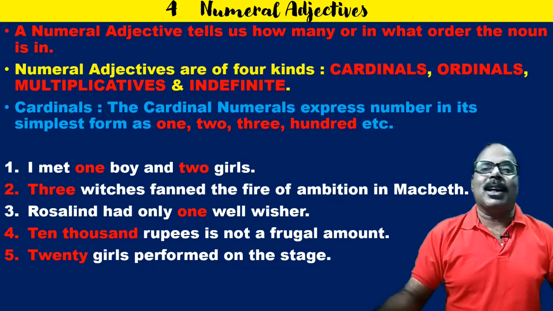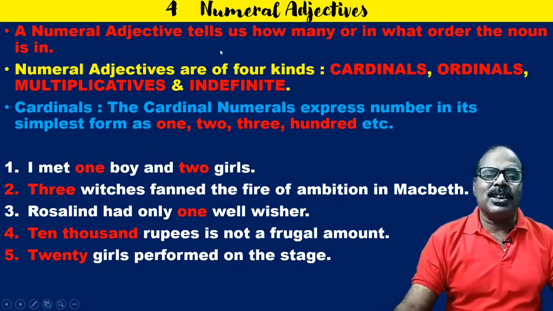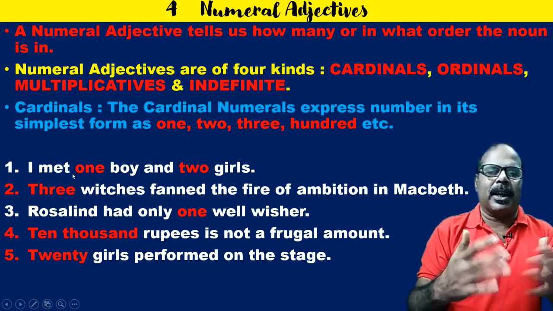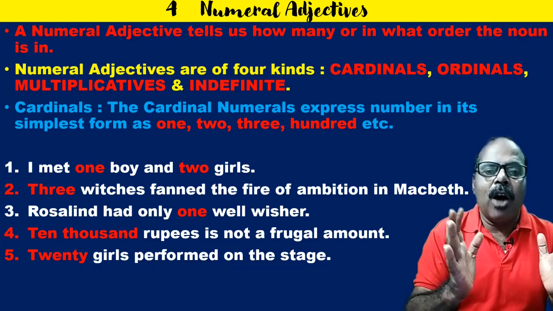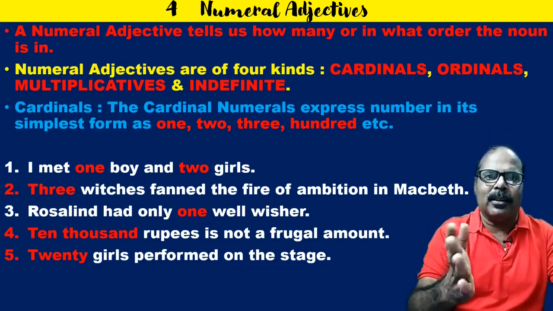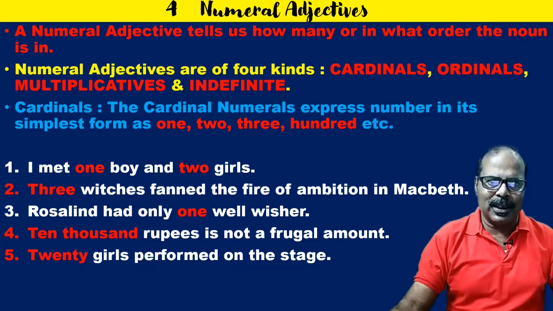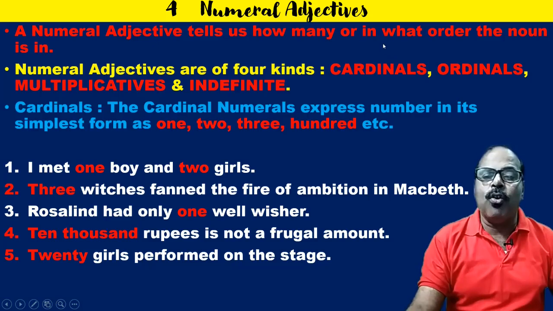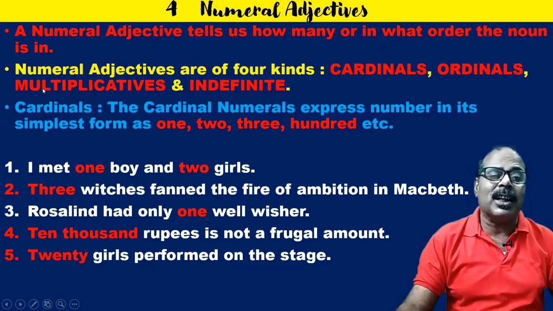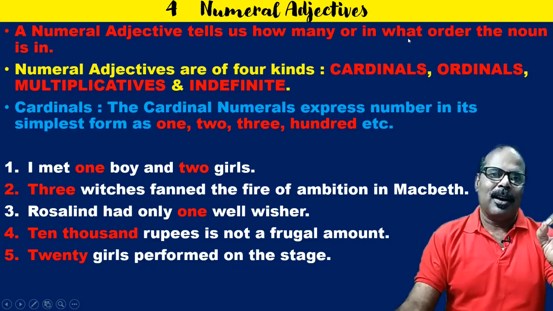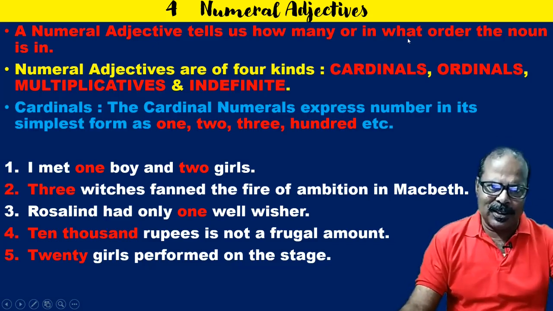Now, numeral adjectives. A numeral adjective tells us how many; at first I must make it clear, the very name, numeral adjective, tells how many, the number, isn't it? So, a numeral adjective tells us how many or in what order the noun is. In what order? There are 3 boys.